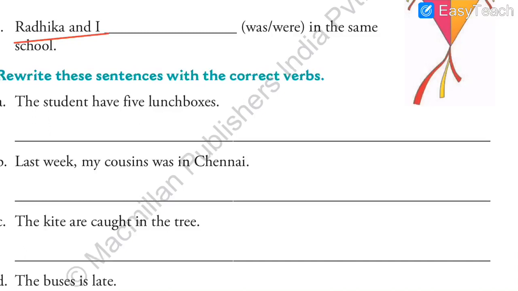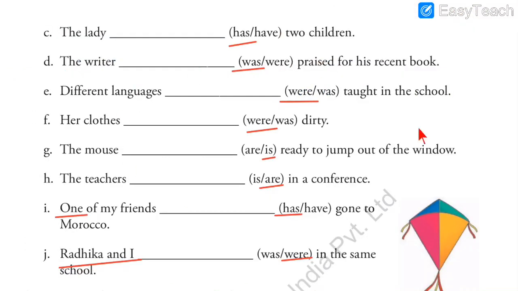So in a plural subject we write a plural verb. Which one is the plural verb? Radhika and I were in the same school. We have written were because the subject is double, because here it is more than one person. There are two subjects. These are called compound subjects because and is given in between and two persons are there. So this was exercise 1, selecting the correct verb from the bracket, and we have completed exercise 1.